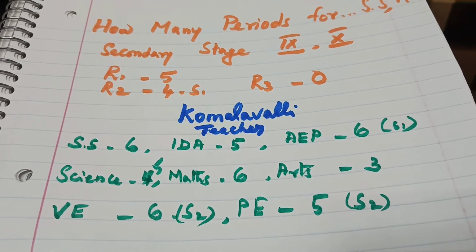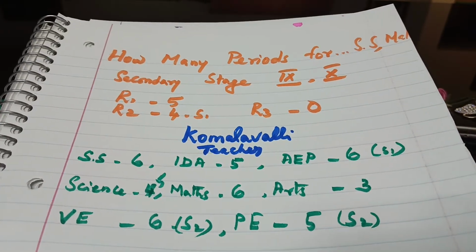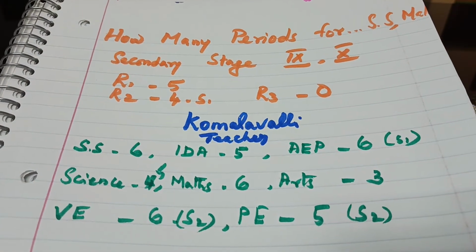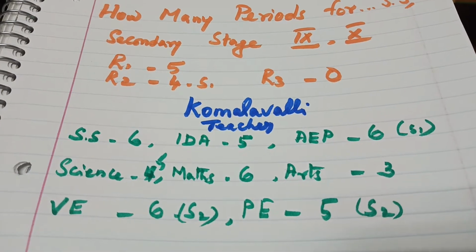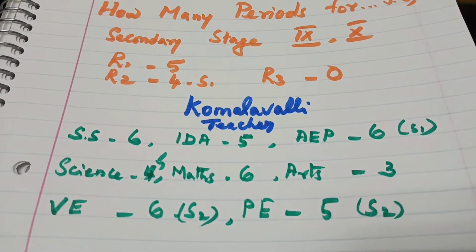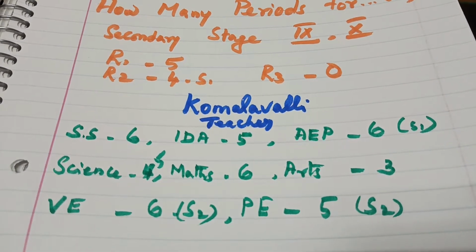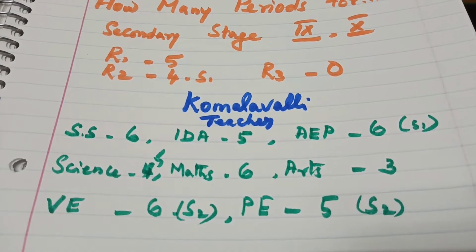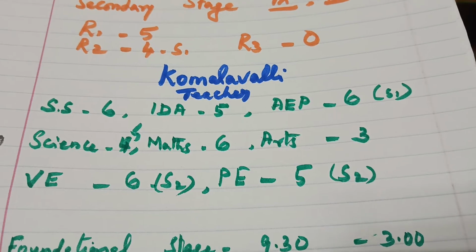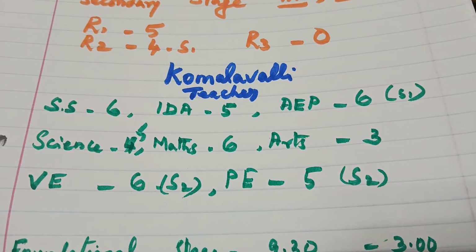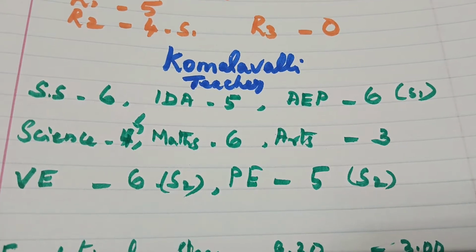And here, for 9 and 10, the interdisciplinary stage, regarding the timetable: R1 5 periods and R2 4 periods. There I wrote S1, that means Saturday also has 1 period. That is why together we get R2 4 periods, and R3, the third language, no language, that is 0 periods. Then SS 6 periods. IDA 5 periods. I am reading about weekly hours, and IDA, interdisciplinary, 5 periods.